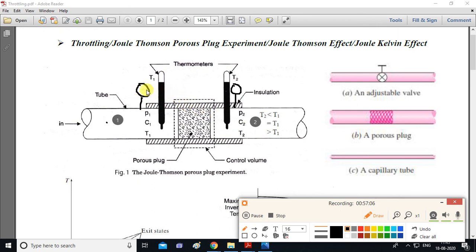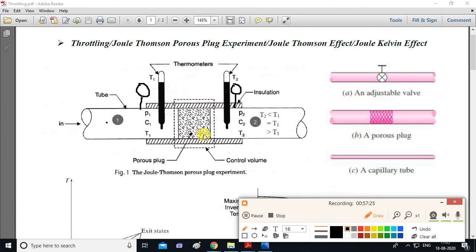So here there is a pressure gauge from where you can read pressure. Temperature you can measure using thermometers, and similarly this C means velocity. So there will be a velocity at point 1. Similarly P2 is pressure at point 2, C2 is velocity at point 2, and T2 is temperature at point 2.